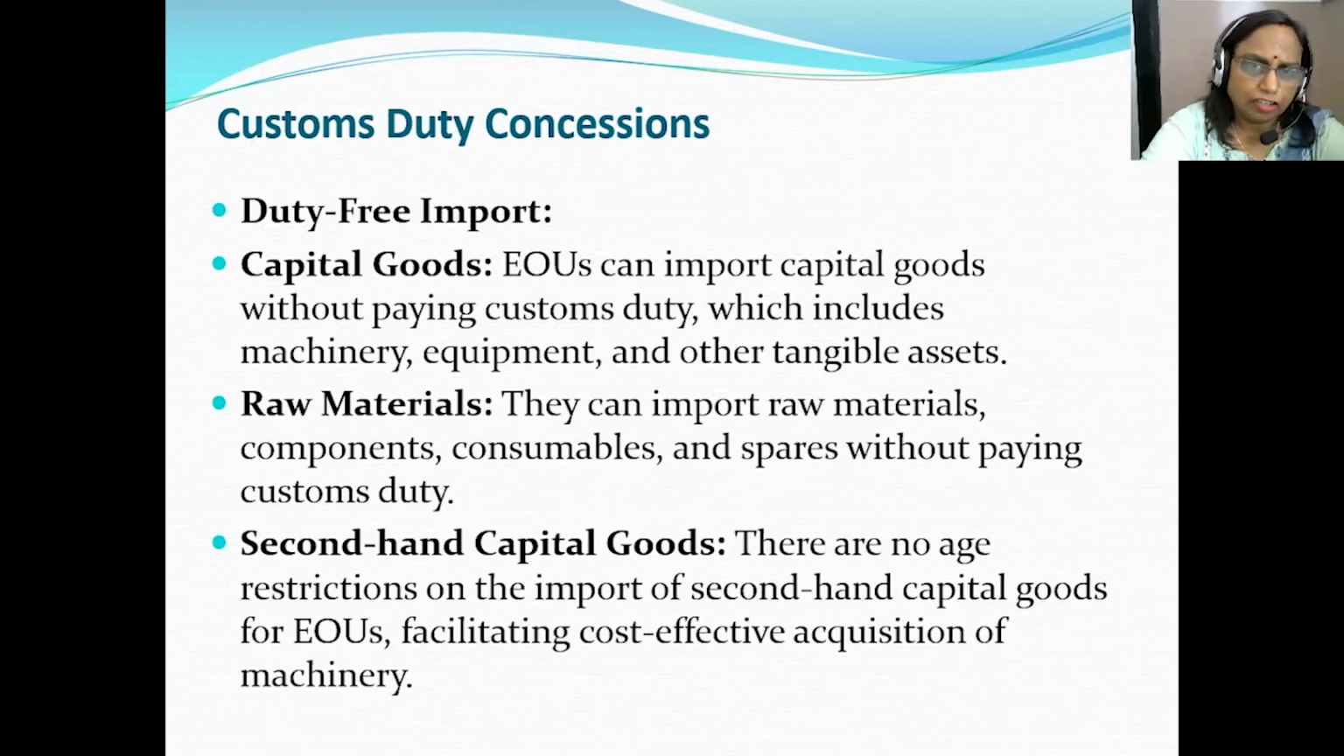Another is raw materials. In the case of raw materials, they can also import raw materials, components, consumables, and spares without paying any customs duty. Then another benefit under this includes second-hand capital goods. There are no age restrictions on the import of second-hand capital goods for the EOUs, facilitating cost-effective acquisition of machinery. So these are the benefits under the customs duty concession enjoyed by the EOUs.